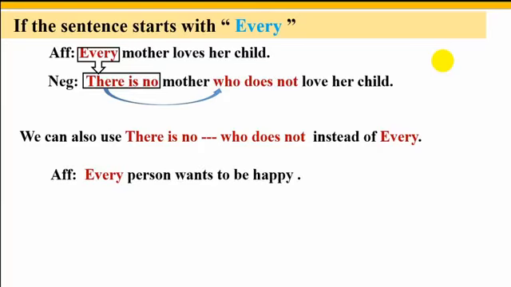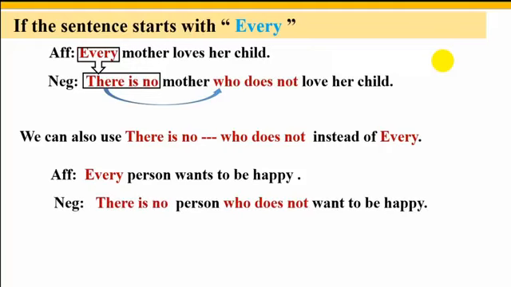Look at the sentence. Every person wants to be happy. The sentence has started with every, and we will use there is no instead of every, and we will also use who doesn't after the noun that is used in the affirmative sentence.